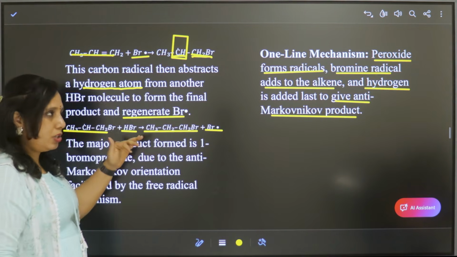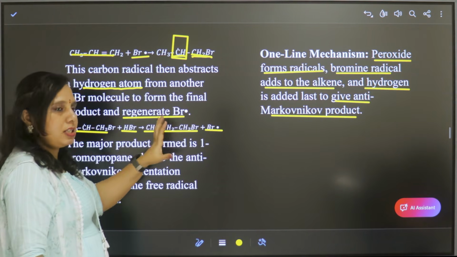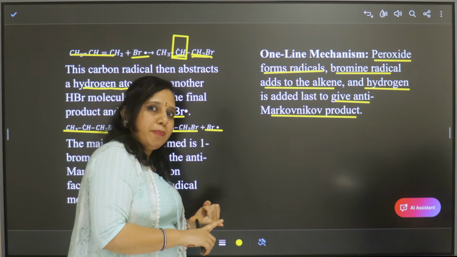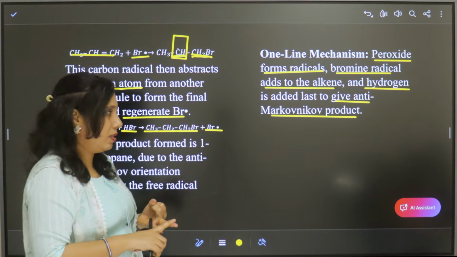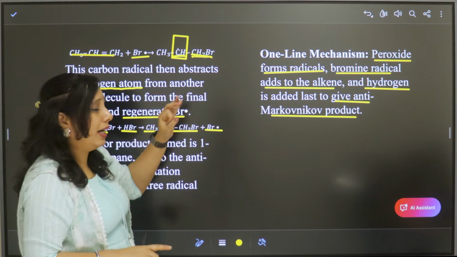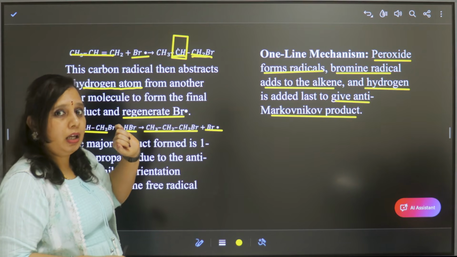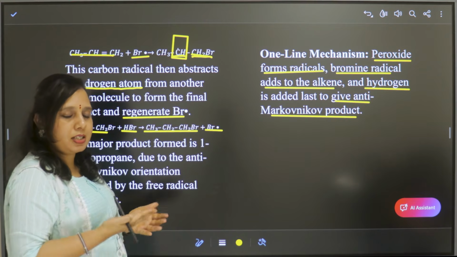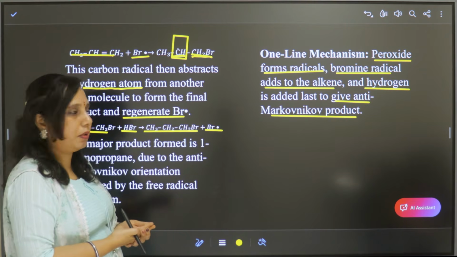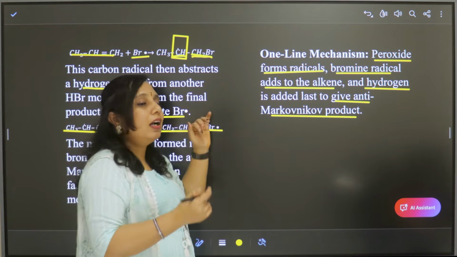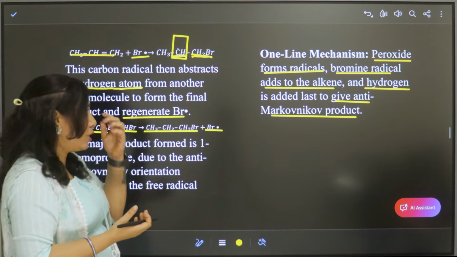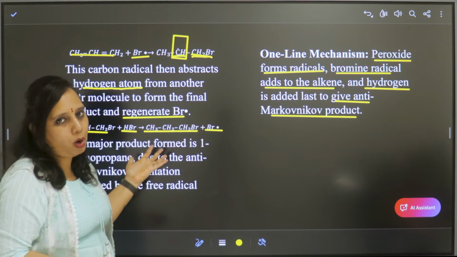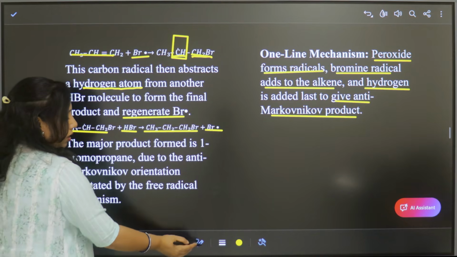Right? Have you all understood? This is the easiest way to remember the reaction. First step is formation of peroxide radicals and bromine radicals. The second step, addition of bromine radical to the alkene, forming secondary free radical of carbon atom. Then we'll get extraction of hydrogen from HBr to give the final product 1-bromopropane. Right? The next question.